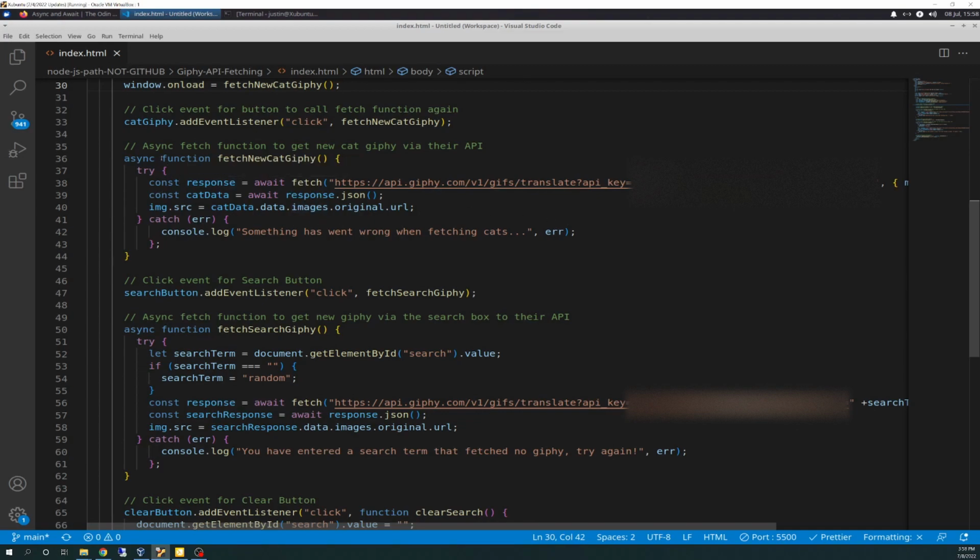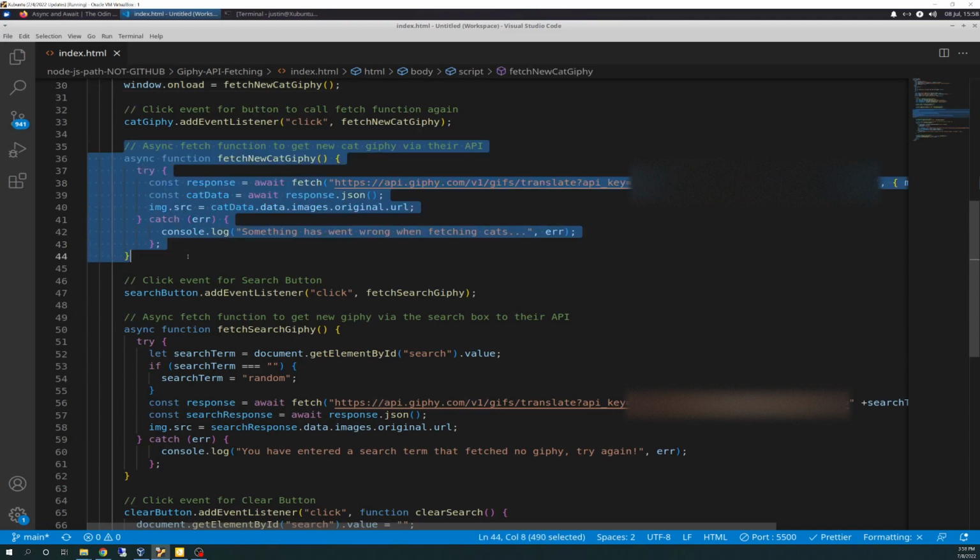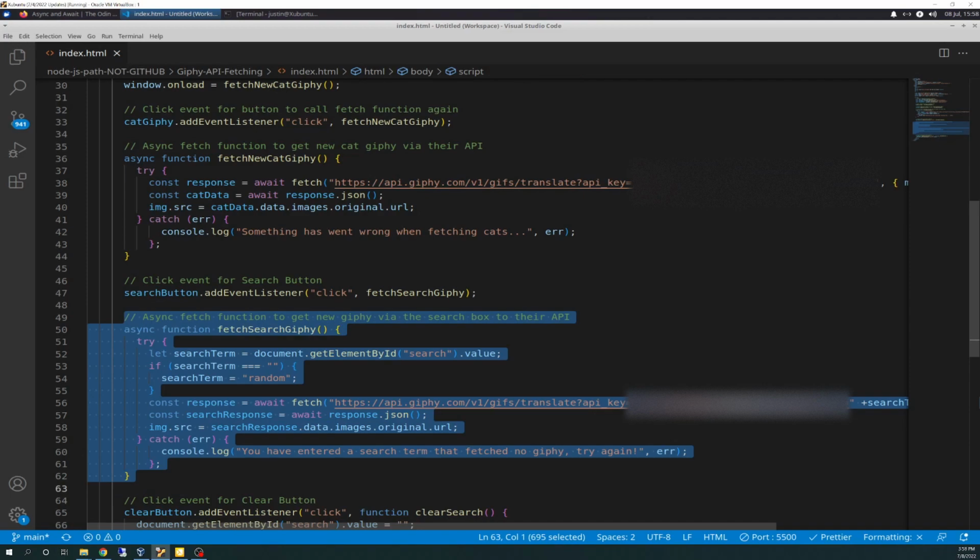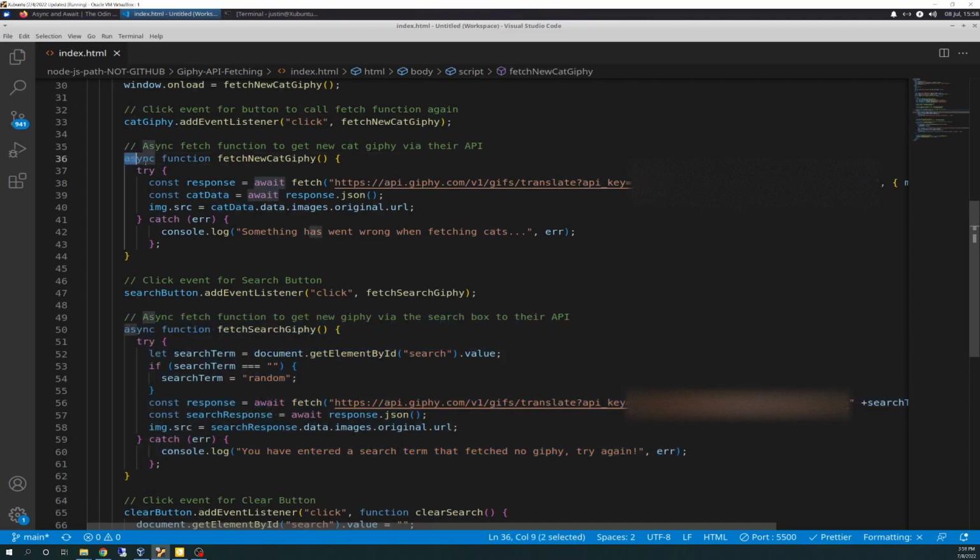But what I changed was this block of code here and this block of code here. First off, we add the keyword async up here on function. So we have async function fetch new cat Giphy, and I'm going to do a try and a catch. So I'm going to create a constant response variable that takes on await.